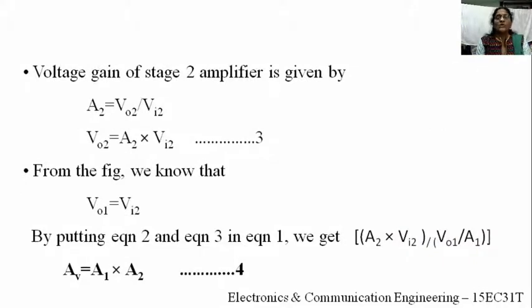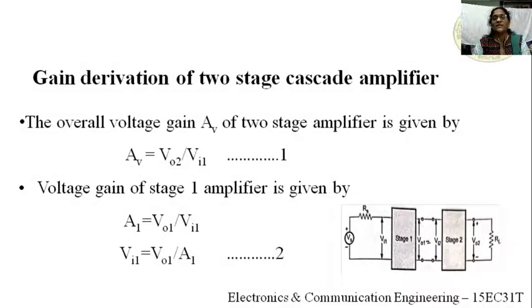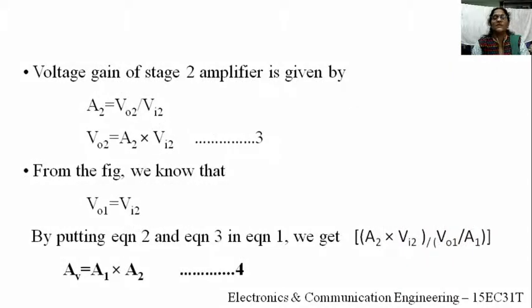Next, we go for the voltage gain of the stage 2 amplifier. What is the stage 2 output? Output is VO2 divided by input VI2. So this is the ratio of VO2 by VI2, right? For equation 1, we need VO2. Therefore VO2 equals A2 into VI2, right? So equation 3. You remember these equations.